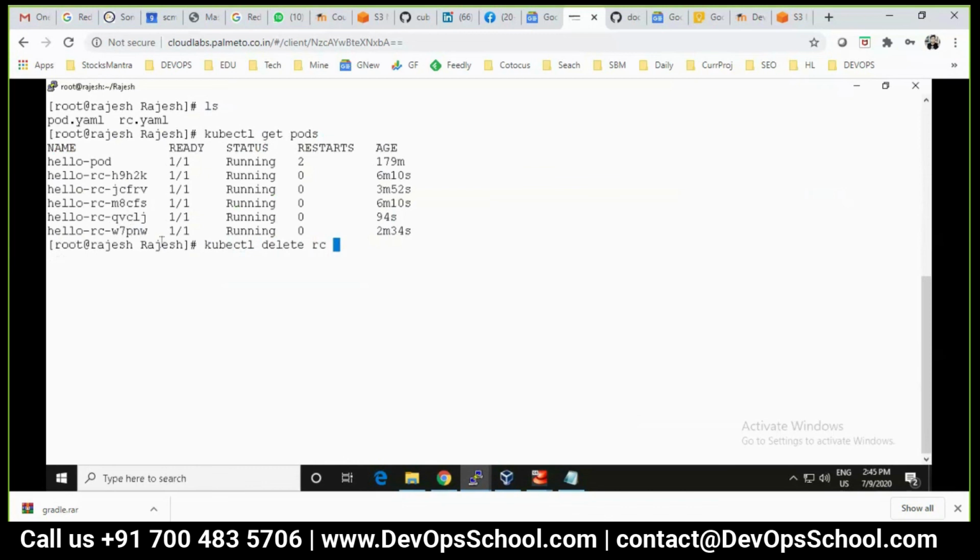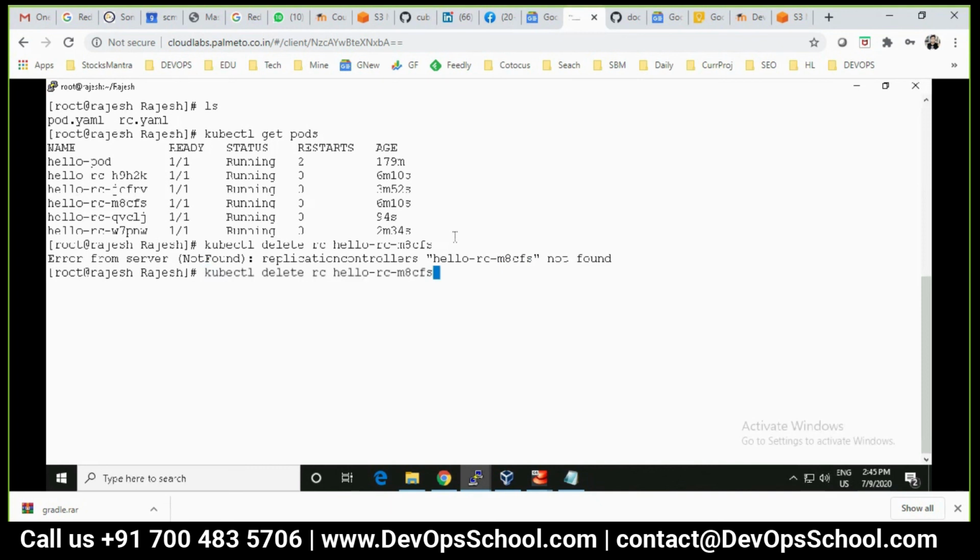Now what I'm doing, with kubectl, I'm deleting one pod by accident. It may happen. One node may disappear, or a few pods may disappear because of any reason, like a network reason, a database reason, a storage reason, anything. So I'm deleting one pod by mistake, and you see what has happened. Delete. Oh, sorry. I should not delete the RC. If I delete the RC, then everything is gone. I should delete the pod. That's a pod, and I deleted the pod.